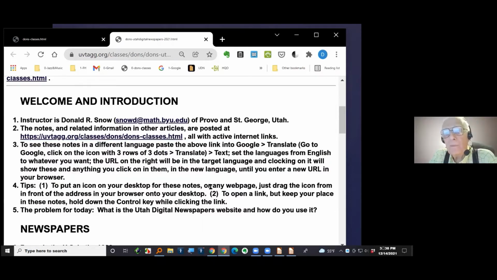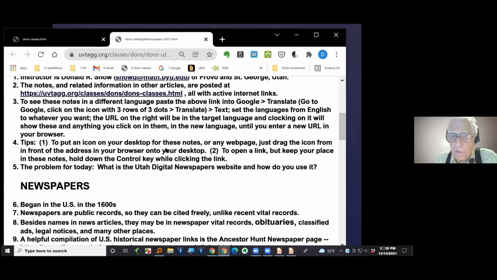I'm doing this same class for RootsTech 2022. And so for them, there'll be people watching this from foreign countries and foreign languages. And so I've indicated in there how you can convert all these notes to Portuguese or even Chinese if you wanted to, but we won't take time to do that here.